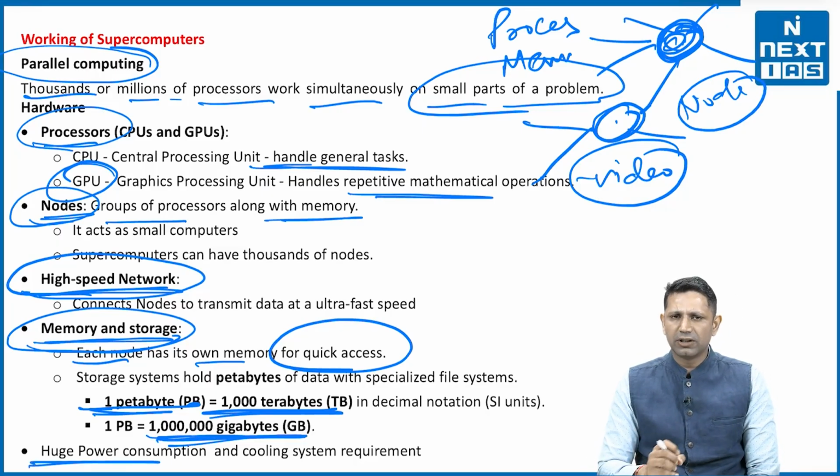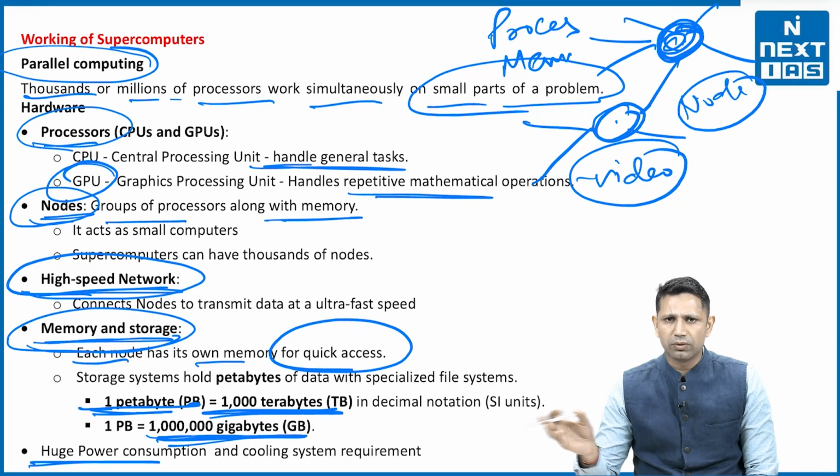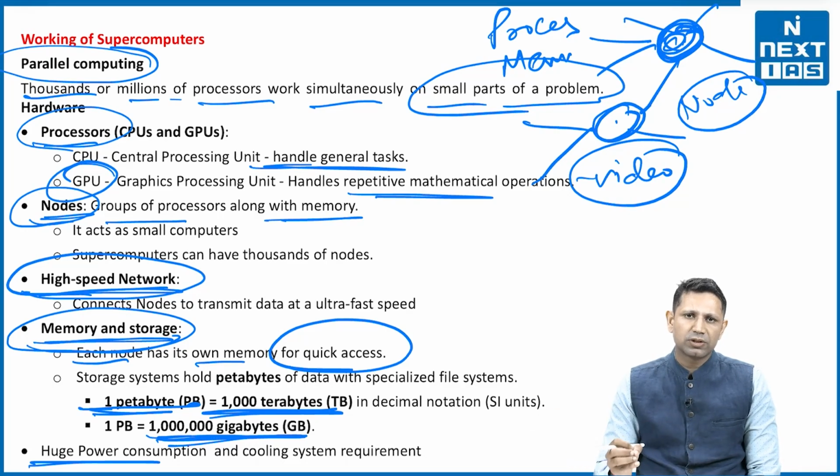The power consumption is very huge. For running a supercomputer, you need a power supply equivalent to what is needed to run one small town. That amount of electricity is required to run a supercomputer. That's why the heating will be very high, and that's why we need a good cooling arrangement for running a supercomputer.